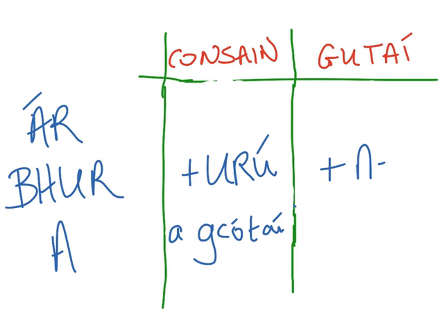Their aunties will be a n-aintín, n-hyphen A-I-N-T-I fada N. So again, the rule there for consonants for ár, bhur, and a is you add an urú, as Gaeilge, mar shampla a gcótaí, and the rule for vowels is you add n-hyphen, a n-aintín, n-hyphen.